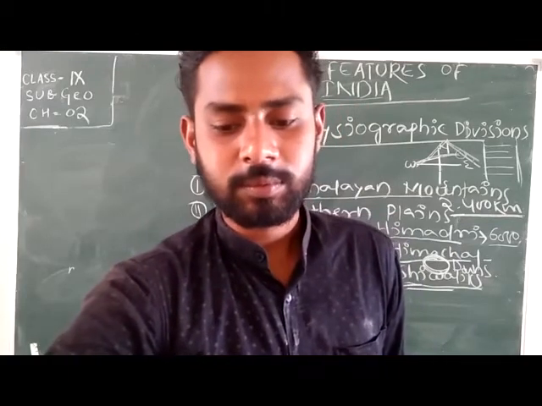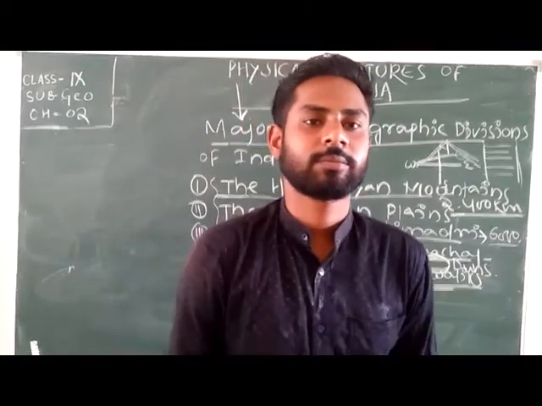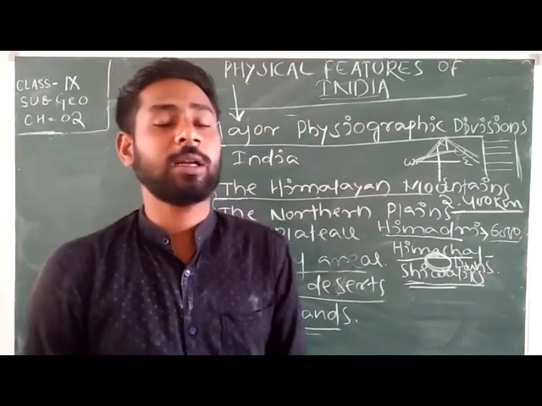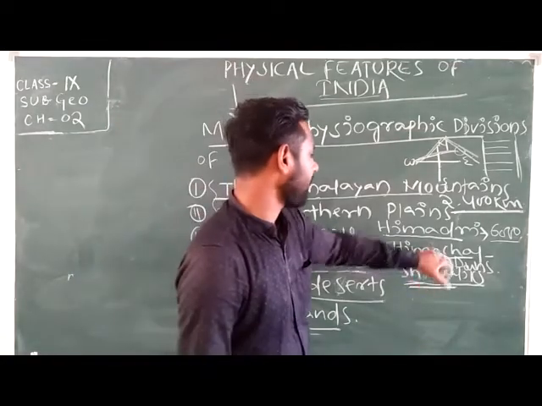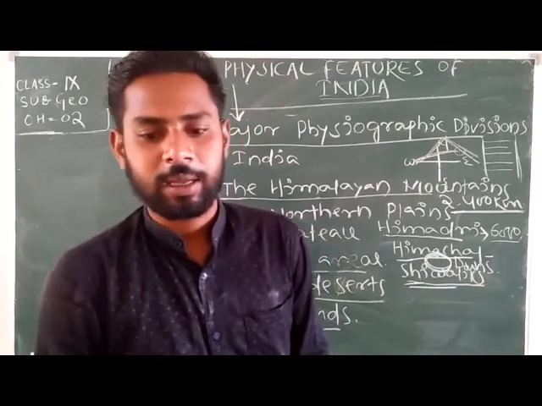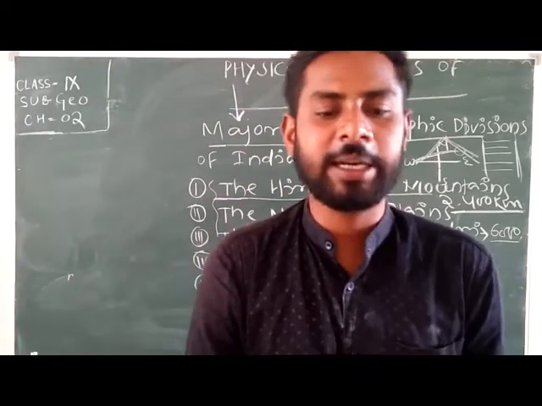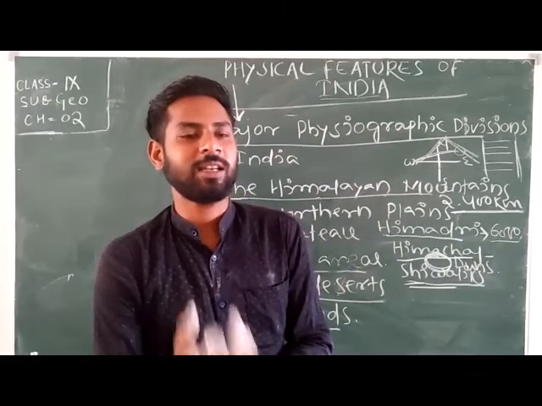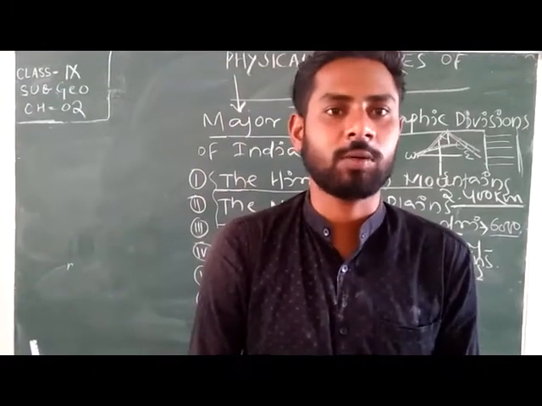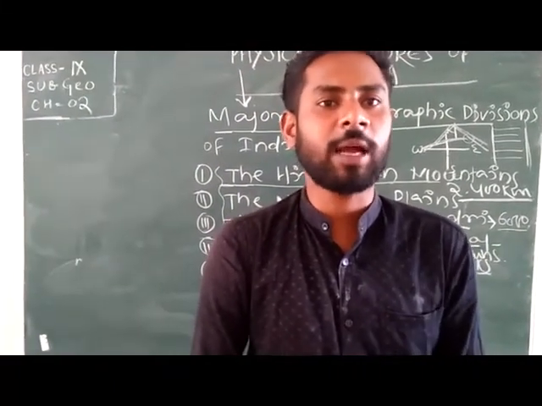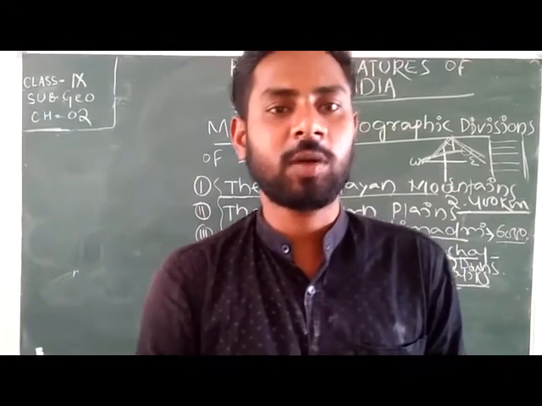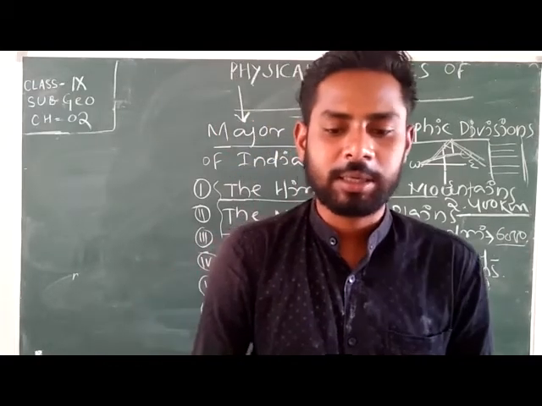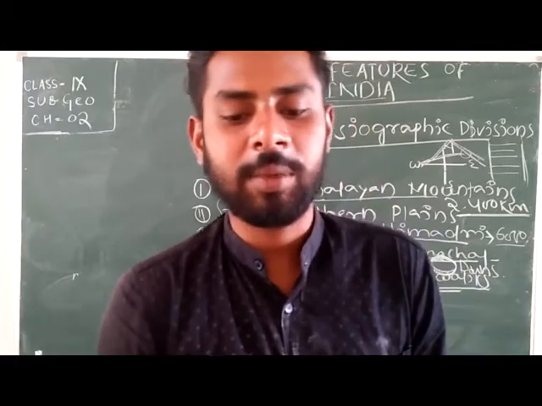After that, after the longitudinal divisions of Himalayan mountains, you can say Himalayan ranges, Himadri, Himachal and Siwaliks, the Himalayas can also be divided into four sections. Means according to the state, the Himalayan mountains can be divided into sections also. So what are the sections? There are four types of Himalayan section. Okay, the first one is Punjab Himalayas. Okay, then Kumaon Himalayas, Nepal Himalayas and what, Assam Himalayas.